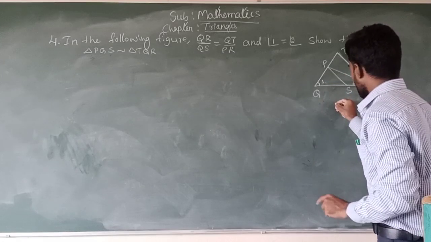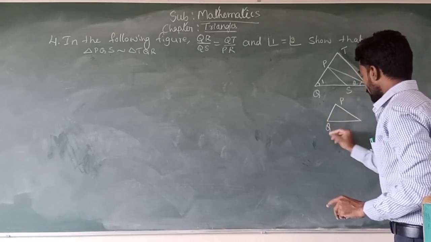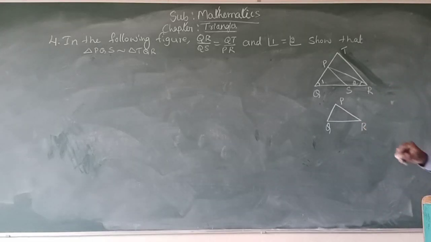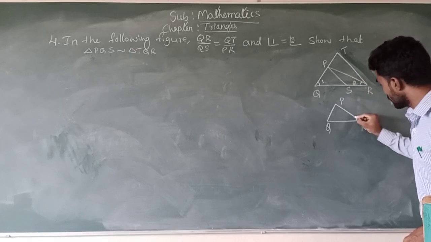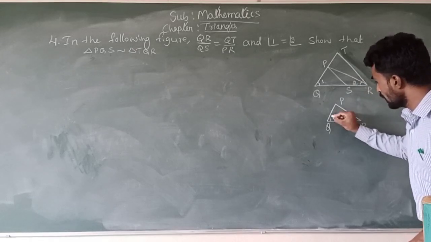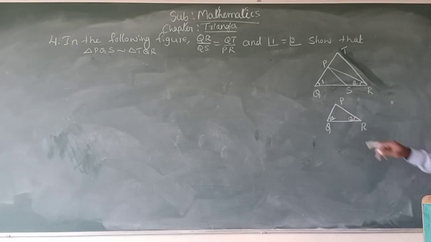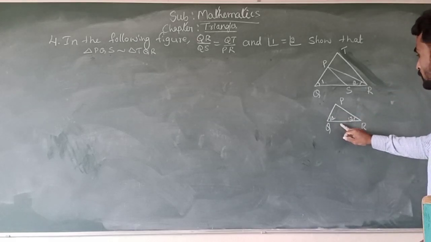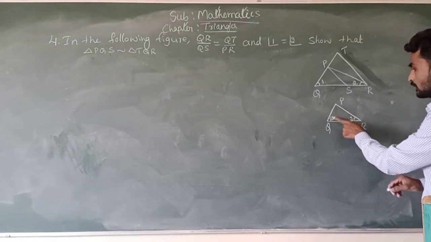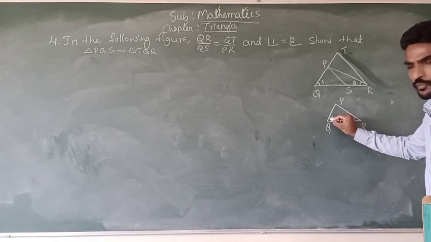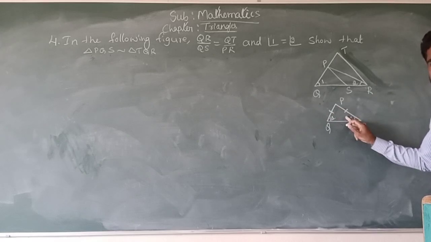Just consider triangle PQR. Here they are given that angle 2 is equal to angle 1. If this angle is equal to this angle, then the opposite side of this angle is equal to the opposite side of this angle too.